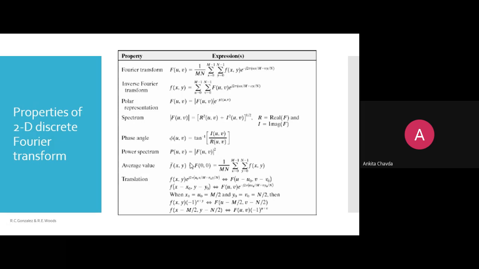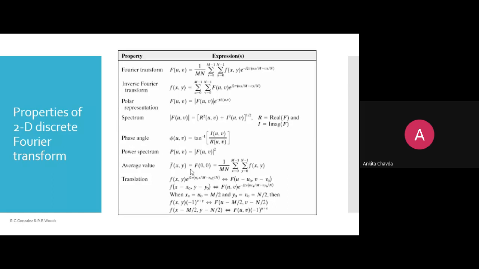F of xy e raised to j 2 pi n0x divided by m plus... you can read this better in the book.